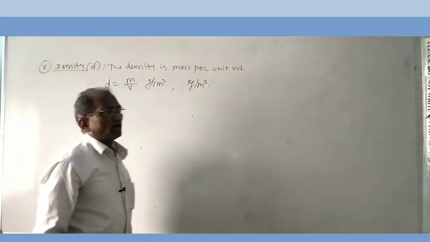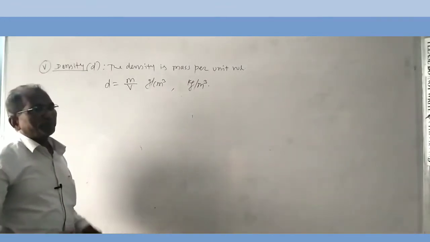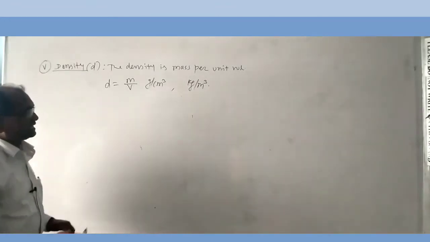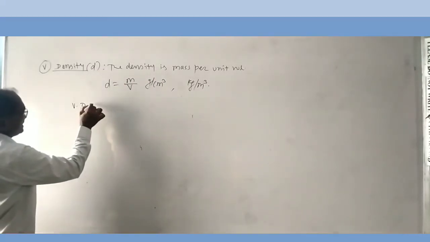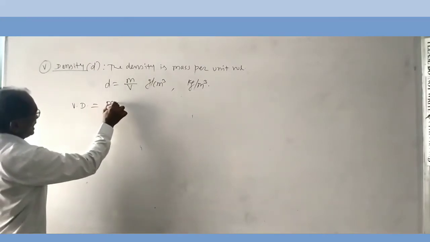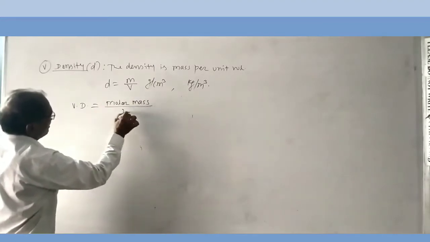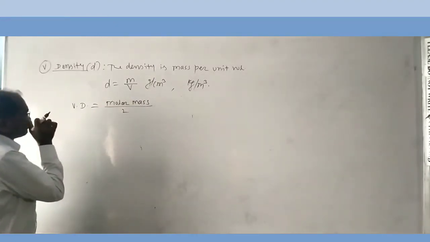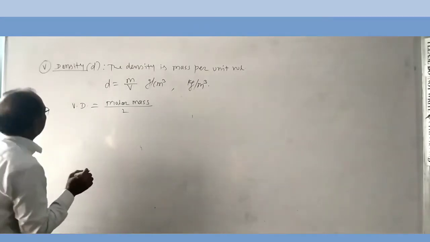Therefore, instead of general density, we can determine the vapor density of gases. The vapor density of gas, that is VD, is equal to the molar mass of gas divided by 2, or molar mass is equal to 2 into vapor density.